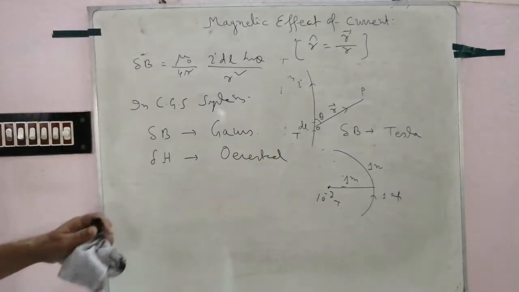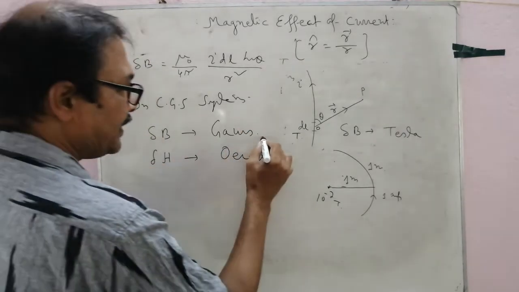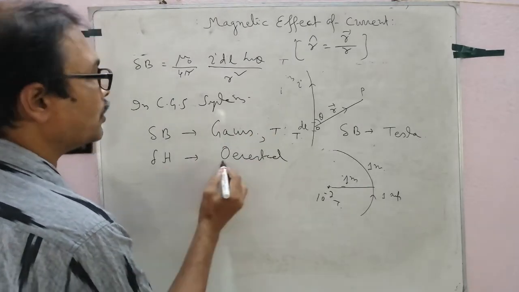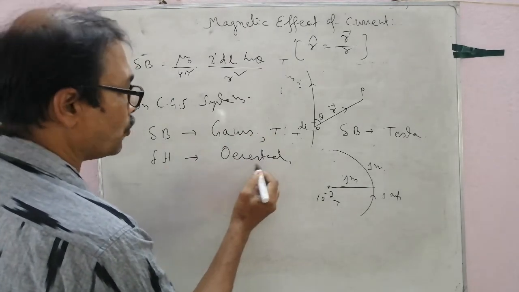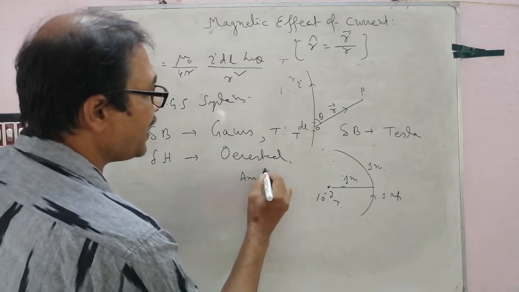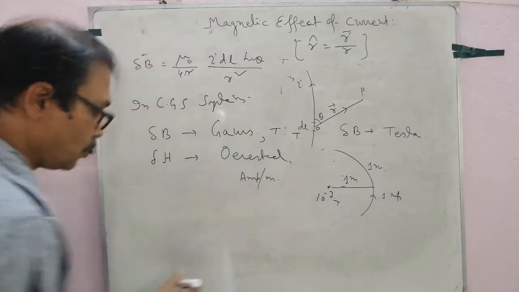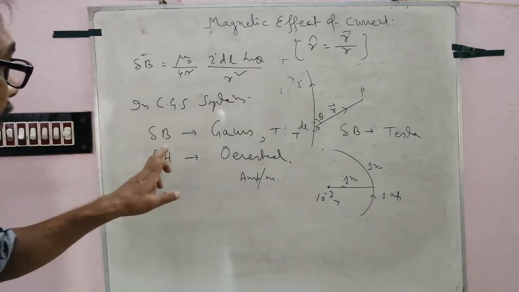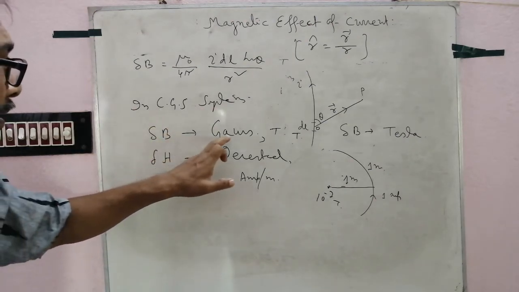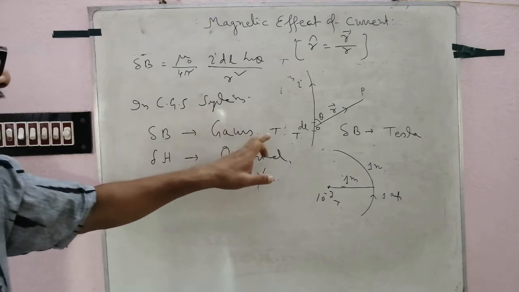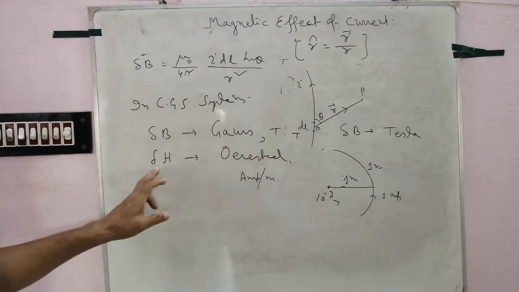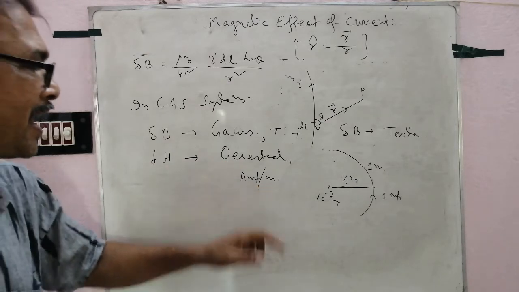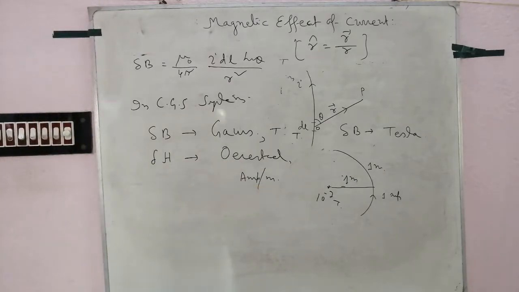According to CGS, Gauss; SI, Tesla. For H, CGS Oersted, SI ampere per meter. So very important, you have to keep it in memory. In CGS system, the magnetic field is Gauss and in SI system Tesla. In CGS system, magnetizing force is Oersted, but in SI system ampere per meter.